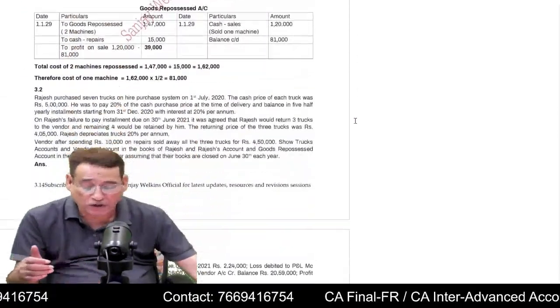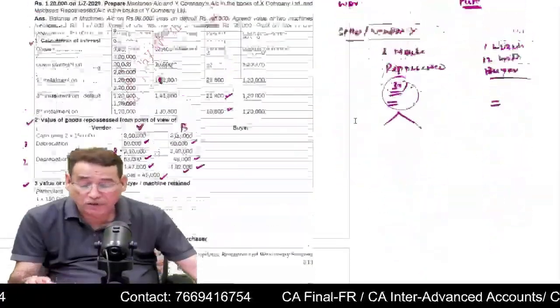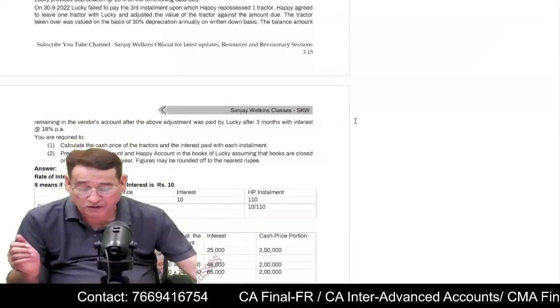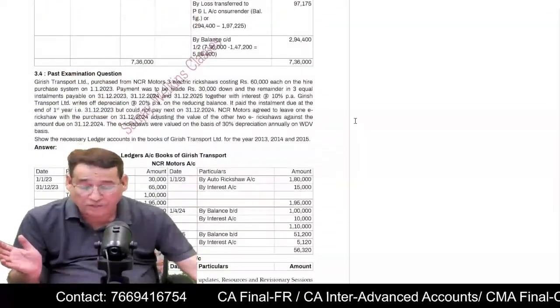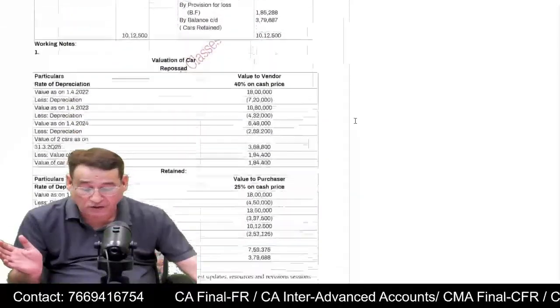Although I have given the question in a complete solution manner, from the examination point of view, you will be asked only the working portion from this particular topic. Is it clear to you or not? So full repossession is very important as far as this topic is concerned. Is it clear to you or not?